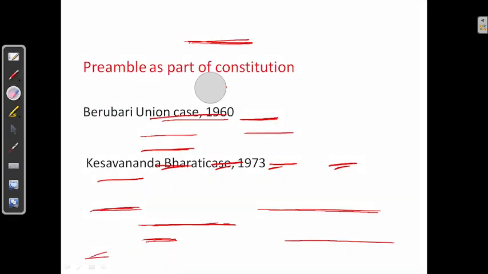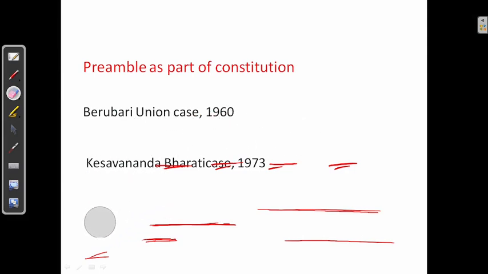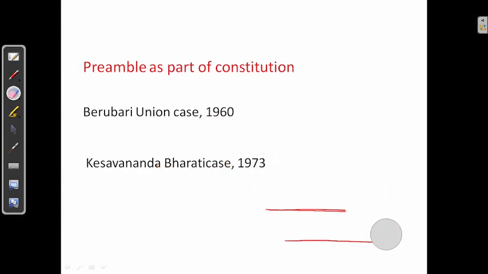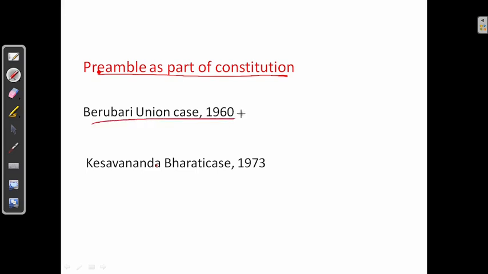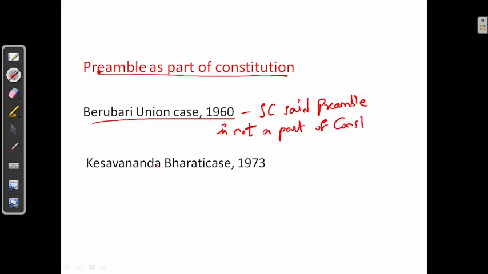Next, preamble as a part of the constitution. Earlier there was a doubt whether the preamble is a part of the constitution or not. In the Berubari Union case in 1960, the Supreme Court said that the preamble is not a part of the constitution.